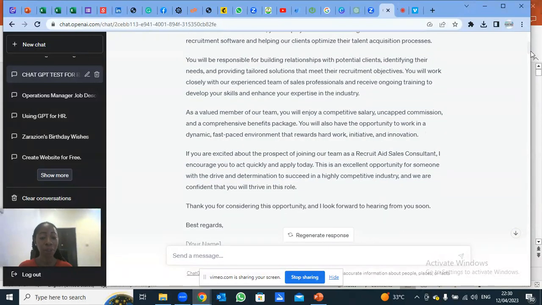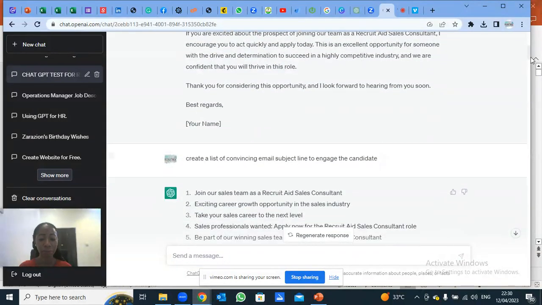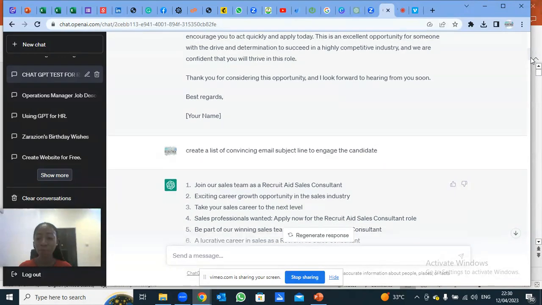If you are excited about the prospect of joining our team as a Recruit Aid sales consultant, I encourage you to act quickly and apply today. This is an excellent opportunity for someone with a drive and determination to succeed in a highly competitive industry, and we are confident that you will thrive in this role. Thank you for considering this opportunity, and I look forward to hearing from you soon. And that is it. So you can see, it gave me my answer.